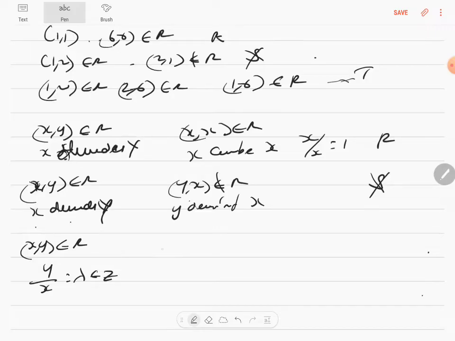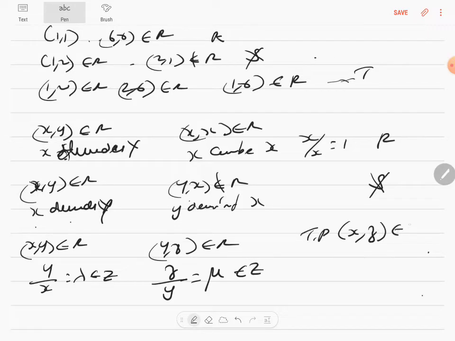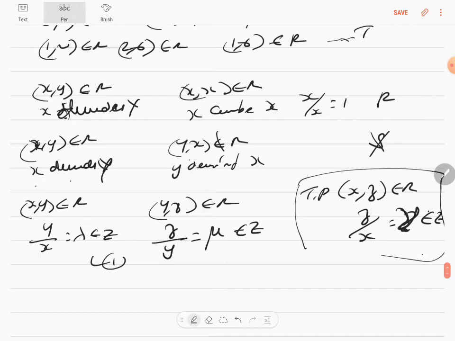Then (y, z) is an element of R, which means z can be divided by y, which will give you some mu, which is also an integer. To prove: (x, z) is an element of R, which means, can you divide z by x? Are you getting a gamma, which is an element of integer? To prove this you have to use equation 1 and equation 2.